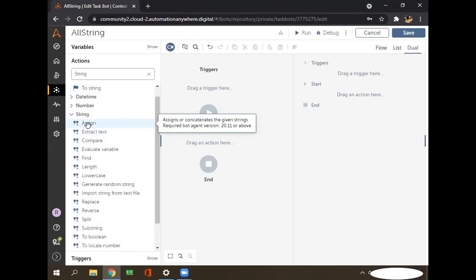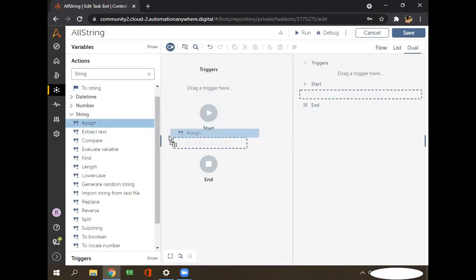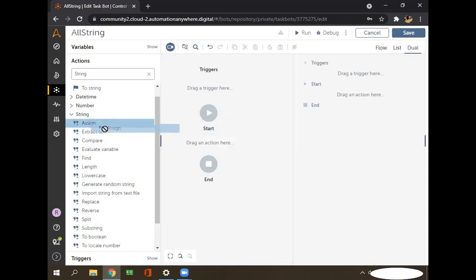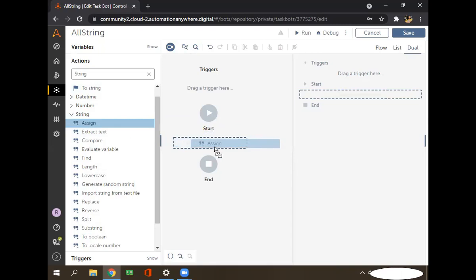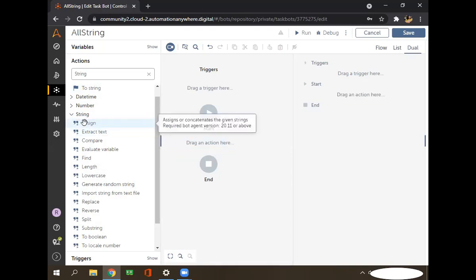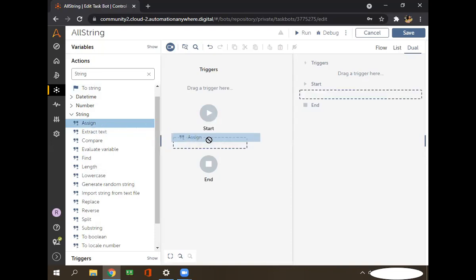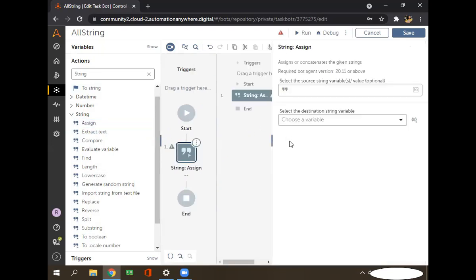It means I want to assign the word automation anywhere in that variable, str string one. So for that, I'll use this command, assign. To write the code, you only have to do drag and drop. See this one, how you can do it: pick this one, hold it, and drag and drop here.